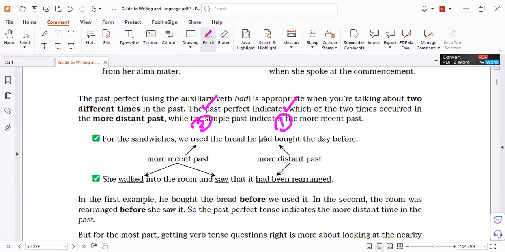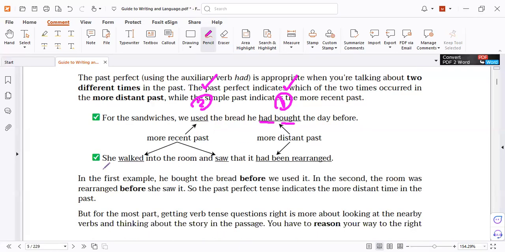So we say that we have two actions in the past. You have the right to make the first one in past perfect tense. But what if I make it in past simple? No difference, but a simple difference about the time between the two actions. So it's better to make the first one in past perfect.